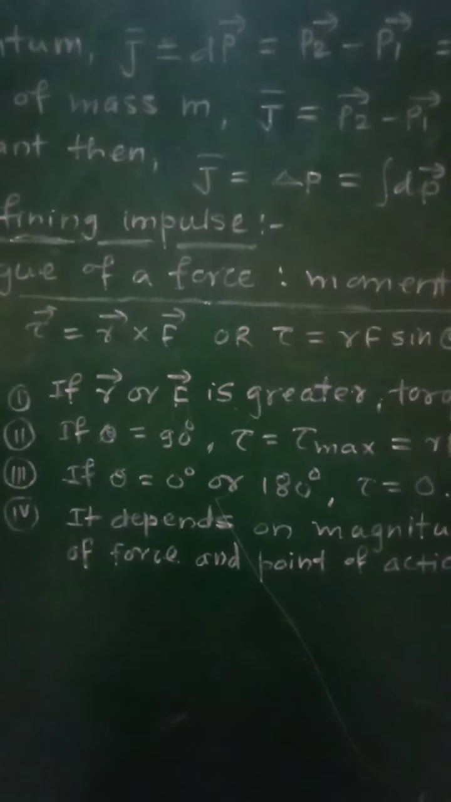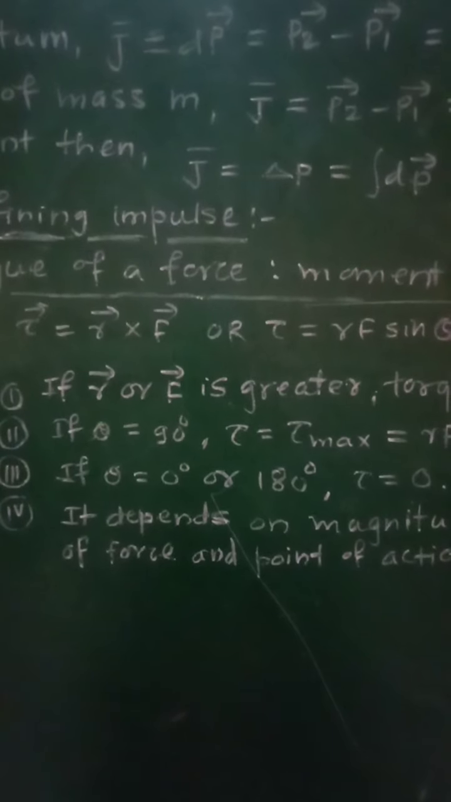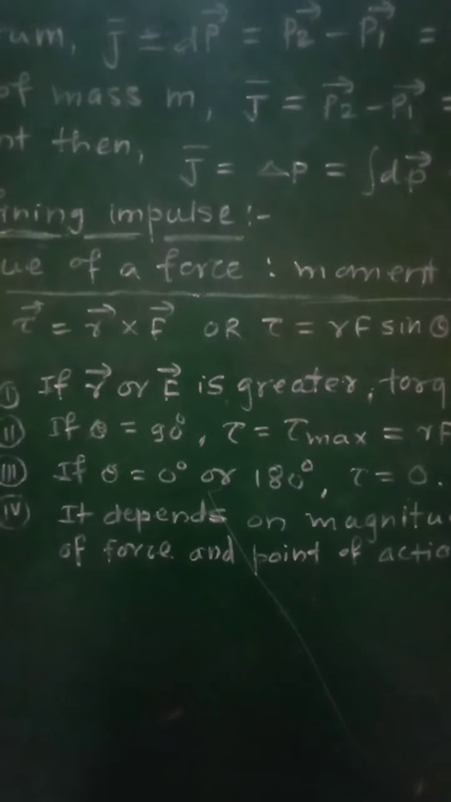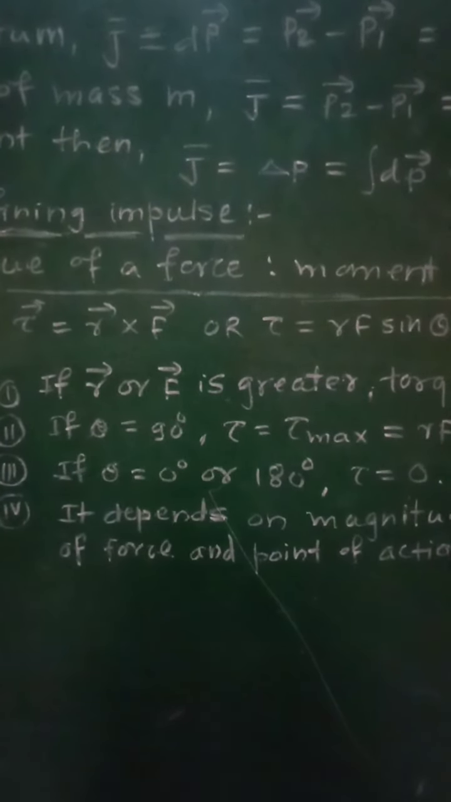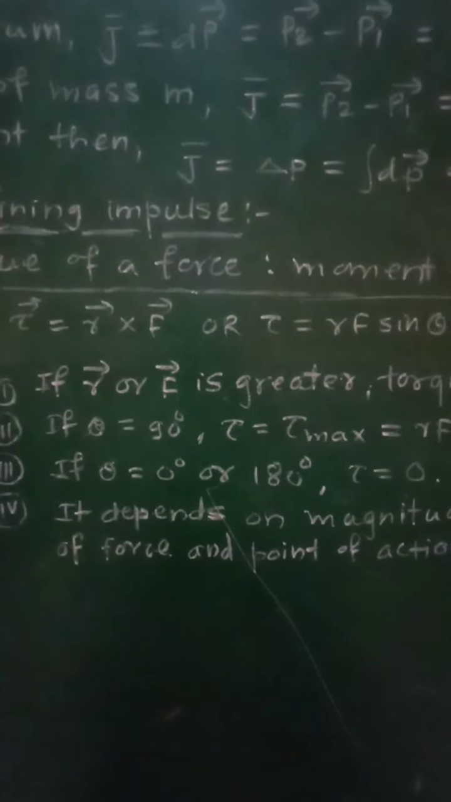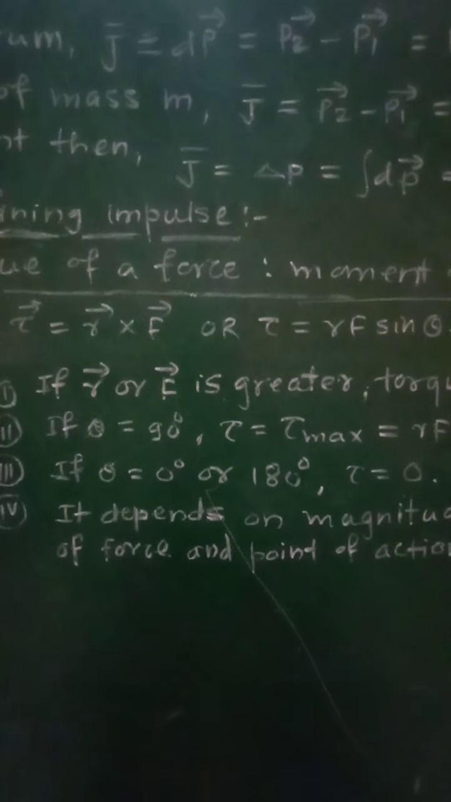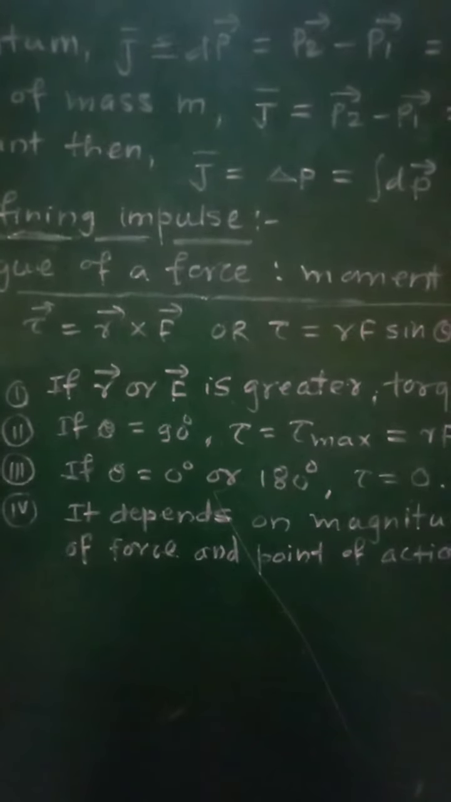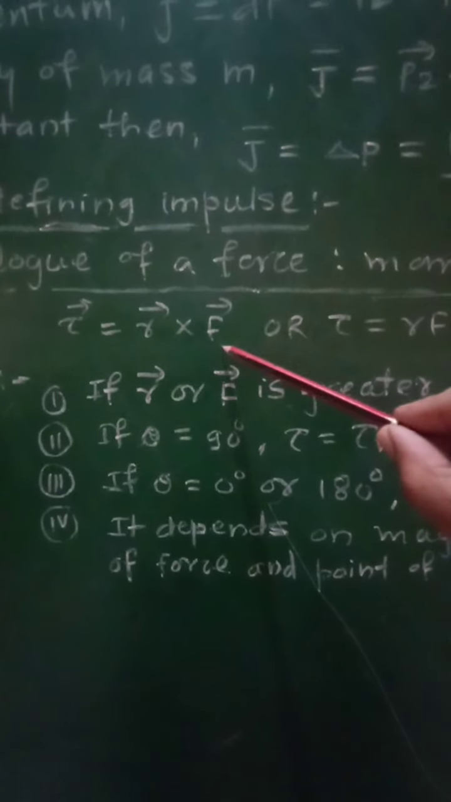And then the moment of force or the torque is defined as the product of the magnitude of applied force and the position vector of the point of application of the force from the axis of rotation. That is, torque will be given as tau. Torque is equal to vector r cross vector F.